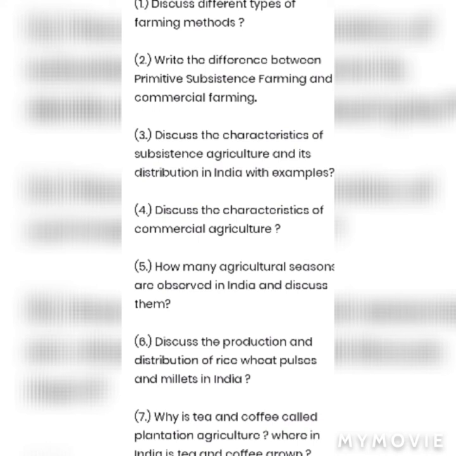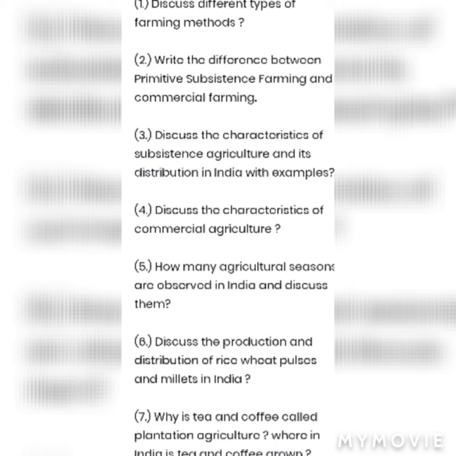Next, question 5, how many agricultural seasons are observed in India and discuss them. So agricultural seasons are Kharif season, Rabi season and Zaid season. Write it all in detailed points. Question 6, discuss the production and distribution of rice, wheat, pulses and millets in India. This is given in the flow chart. I said earlier also, learn that flow chart very carefully as it is very simple.